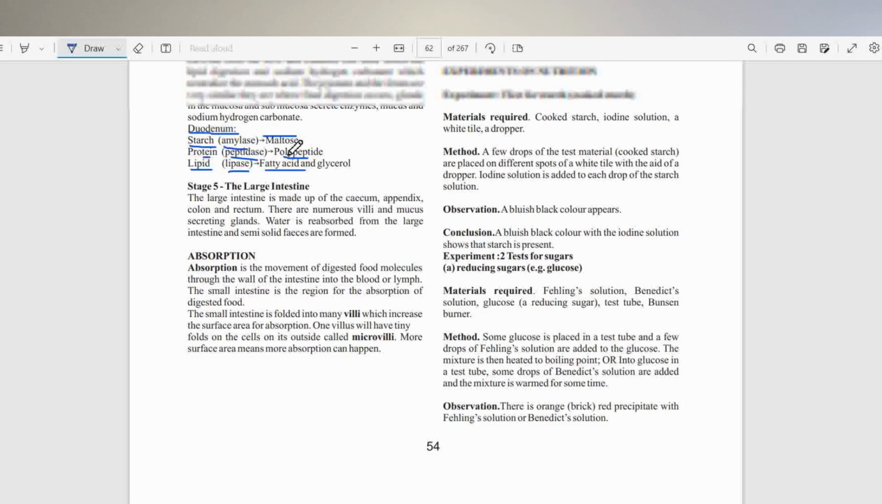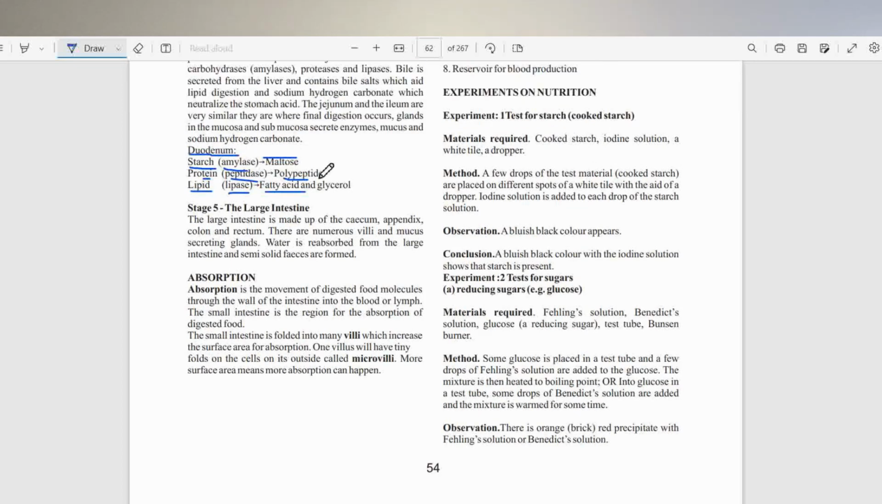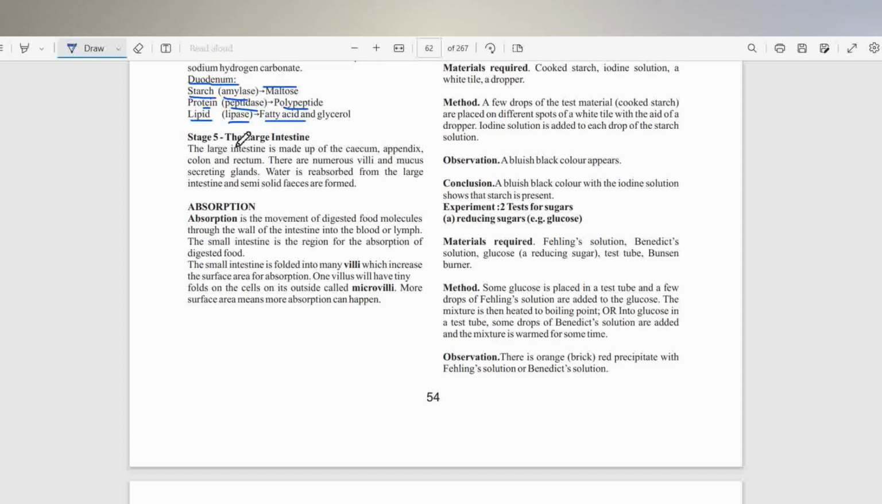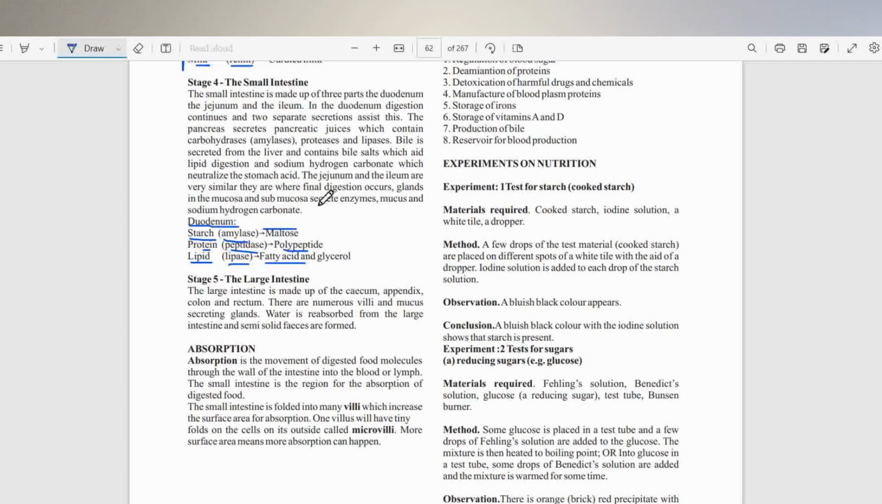Once the food is properly digested, it goes to the large intestine. There is nothing going on there in terms of digestion. The food is completely digested in the small intestine. So what happens here is that as the food moves down through the large intestine, water is reabsorbed from the chyme, because at this point the food is still referred to as chyme.